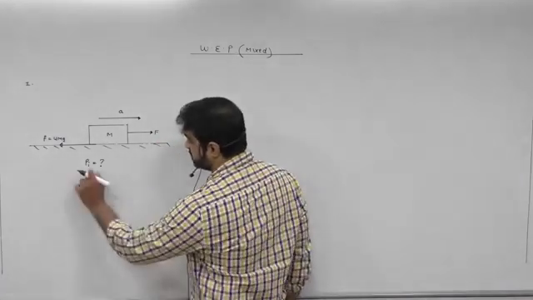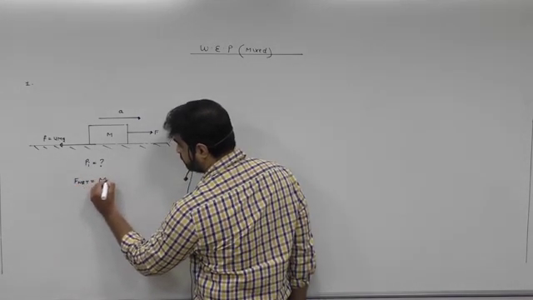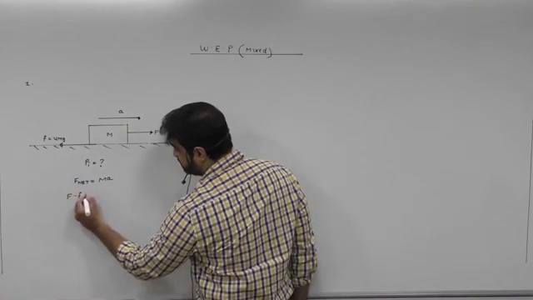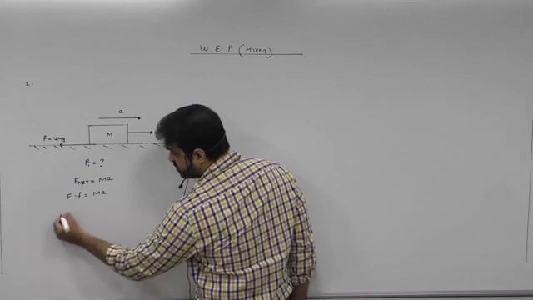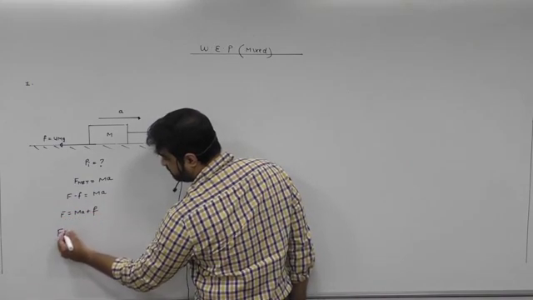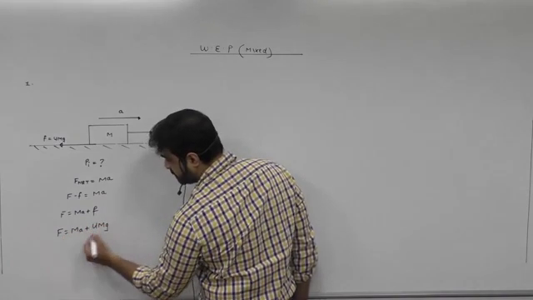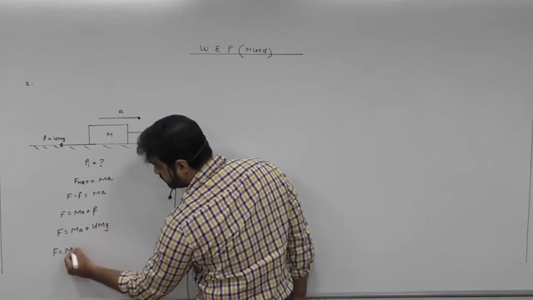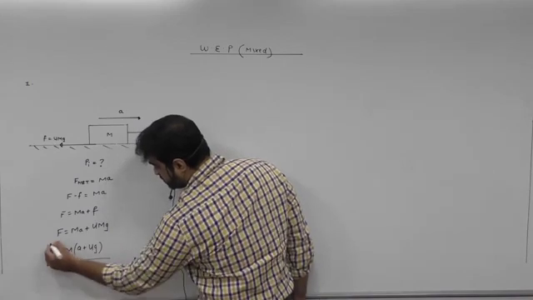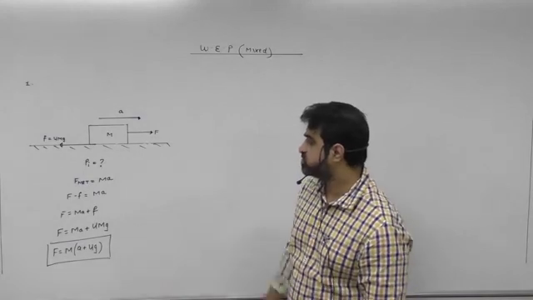Now how to do this question? Can I say net force is ma? What is net force? Capital F minus small f is ma. So capital F is going to become ma plus small f, and small f is mu mg, right? So can I take m common? It will be m times a plus mu g. This is the external force which is applied, and I got the value of the external force.